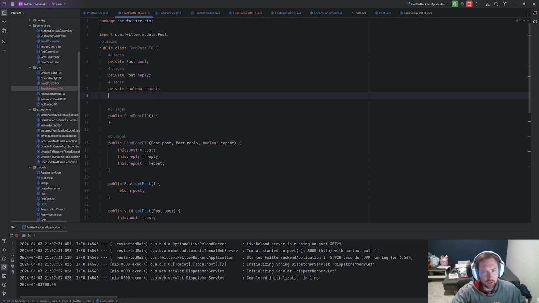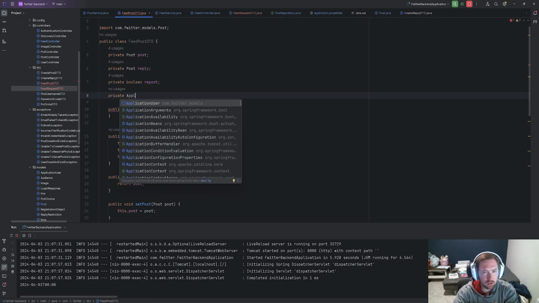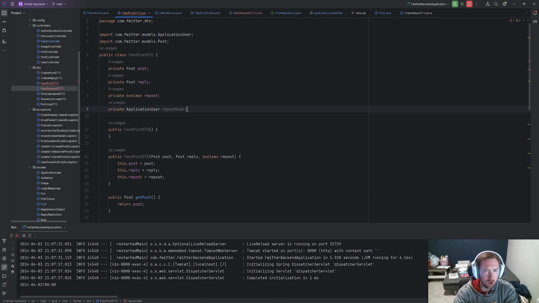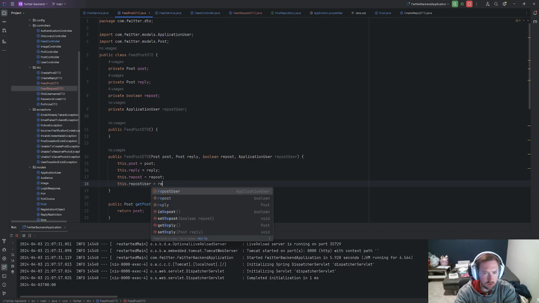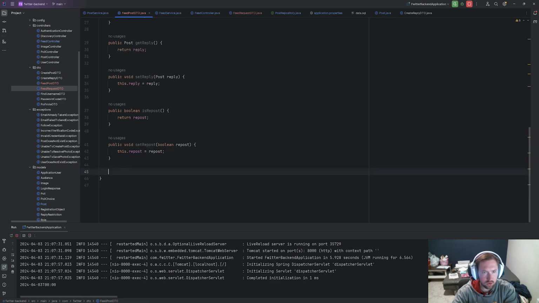I think we have a private. Do we pass the whole user? Sure. Application user, repost user. We'll pass in the repost user, application user, repost user. Go ahead and say this dot repost user is equal to repost user, and we'll add a getter and setter and get rid of this toString.